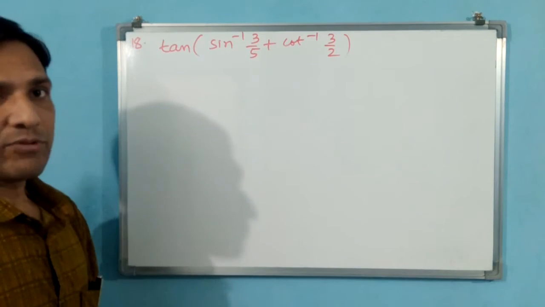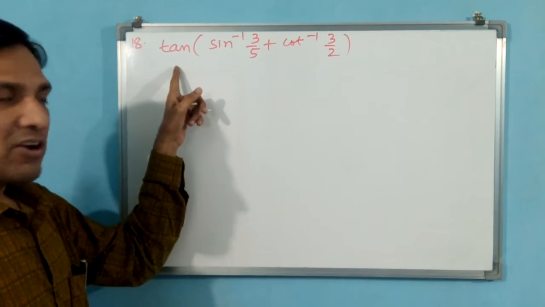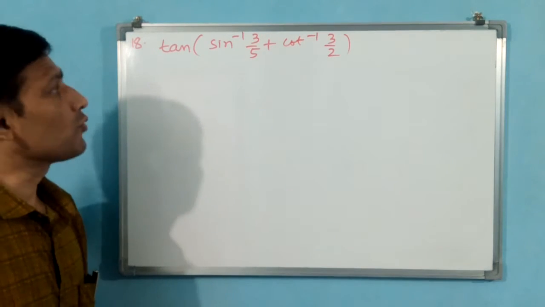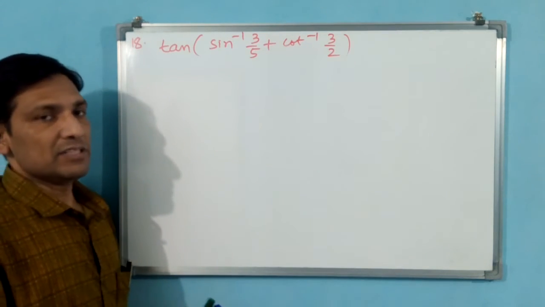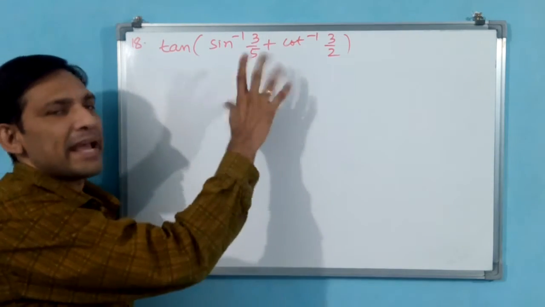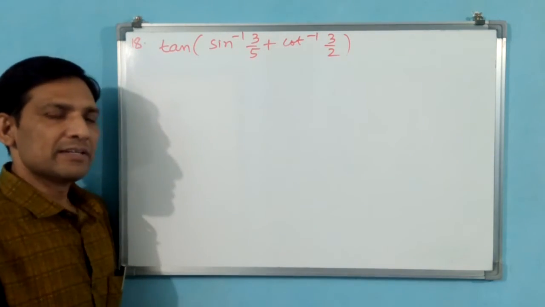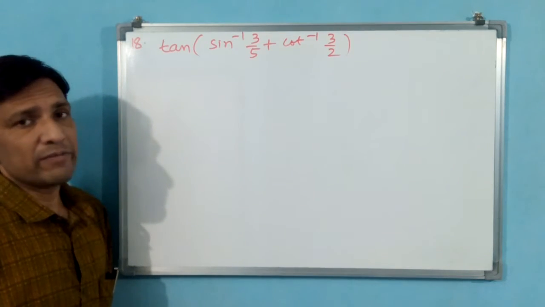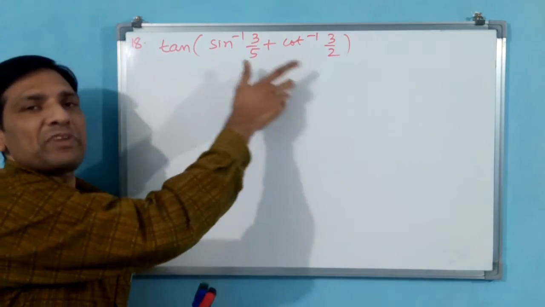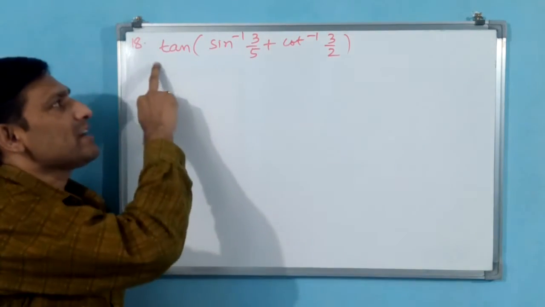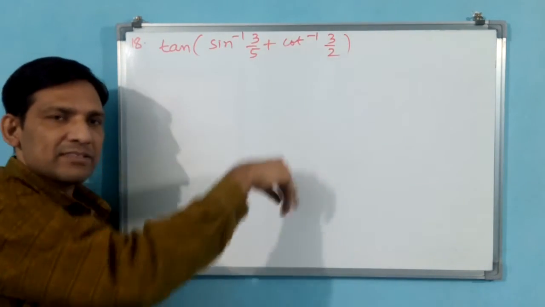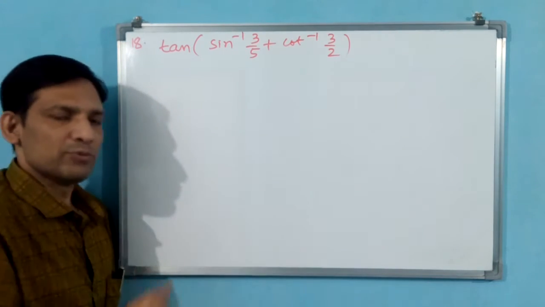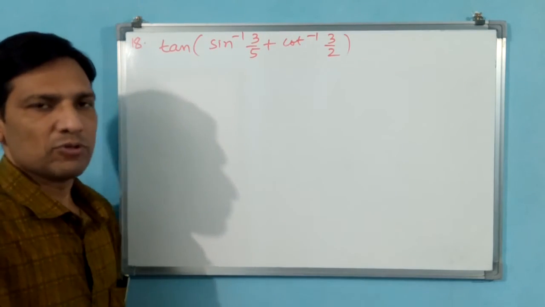Okay, now let us go for the 18th question. You see the 18th question, what they have written? Tan of sin inverse 3 by 5 plus cot inverse 3 by 2 they have given. We have to find the value here. See, here x, y are not there, our angles are not there. Directly you can find the value. But if you think carefully, tan of tan inverse you can find. Tan of cot inverse also you can make, since cot inverse x is equal to tan inverse 1 by x. Like that you can make it and do after cancelling both.